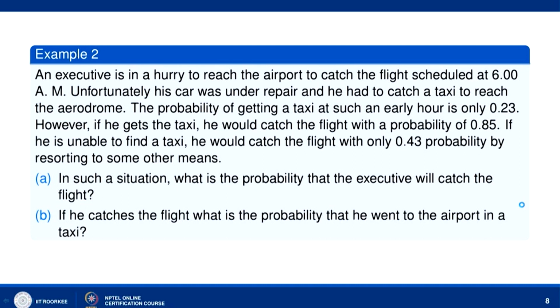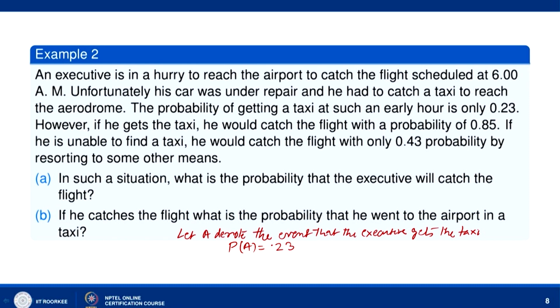So, let us say A denotes the event that the executive gets the taxi. So, probability of A is equal to 0.23.